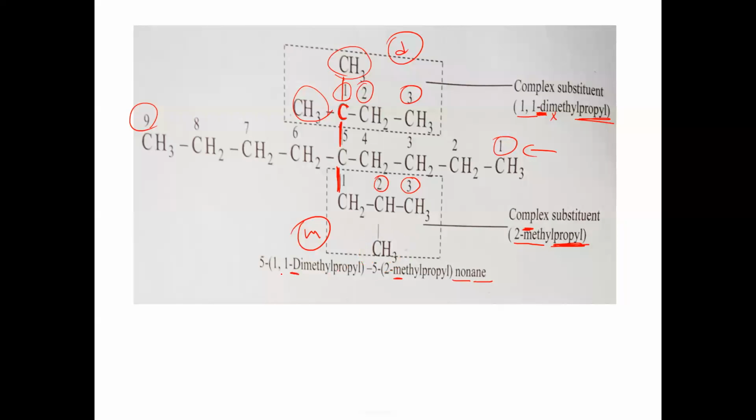Is that clear now? That's why here, at which position is dimethyl propyl there? Fifth carbon. So on fifth carbon of parent chain, 1, 1 dimethyl propyl is there. On fifth carbon again, one more group is what? 2 methyl propyl is there. The name of the complex substituent is written always within brackets, within parenthesis. So on fifth carbon, 1, 1 dimethyl propyl is there. On fifth carbon, 2 methyl propyl group is there.